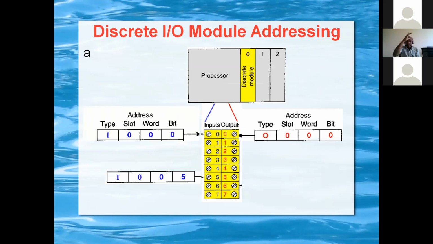So if it is a DI module, how is the addressing done? I0.0 means type is I, slot 0 (that is the yellow color), word 0, bit 0. This is input. If it is the output address, it is Q0.0: slot 0, word 0, bit 0. If it is channel number 5, the bit will be 5. Like that it is being addressed. So this can easily be understood.